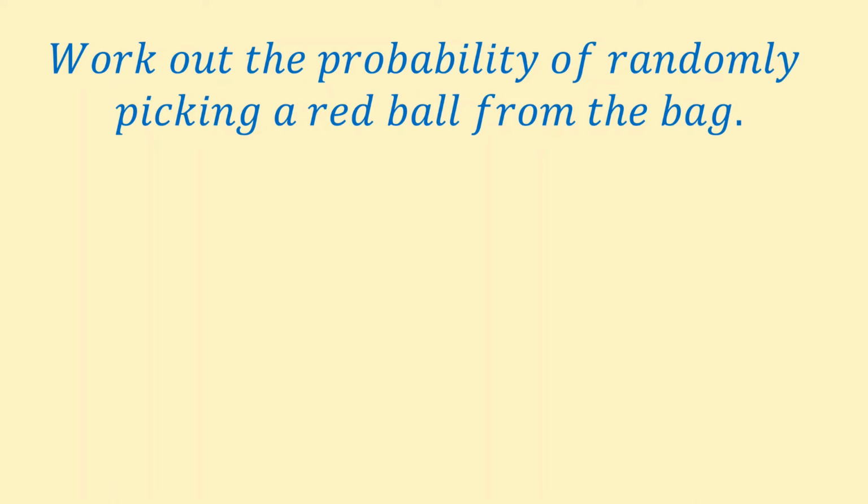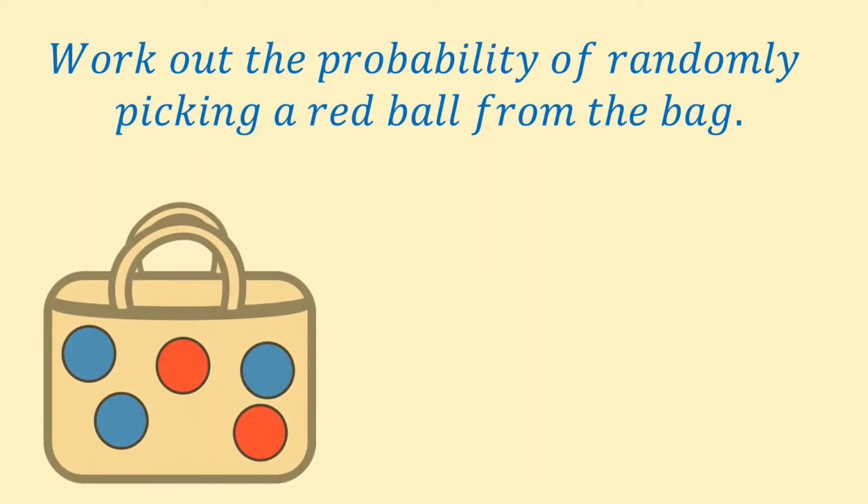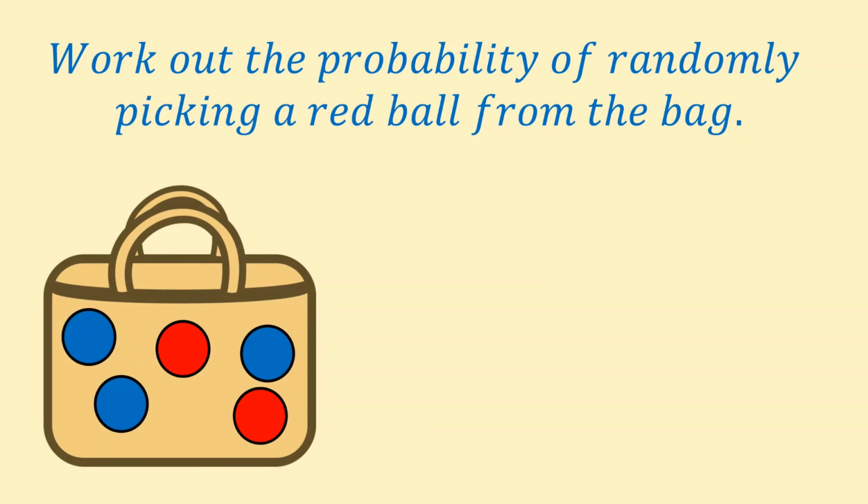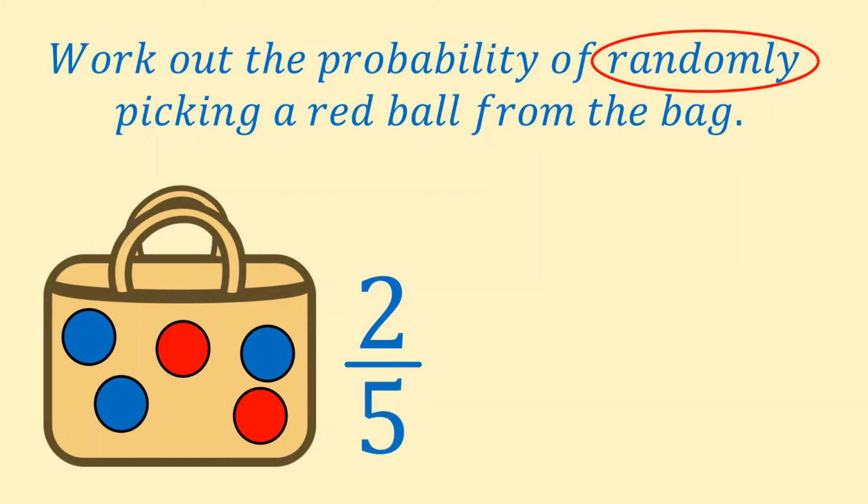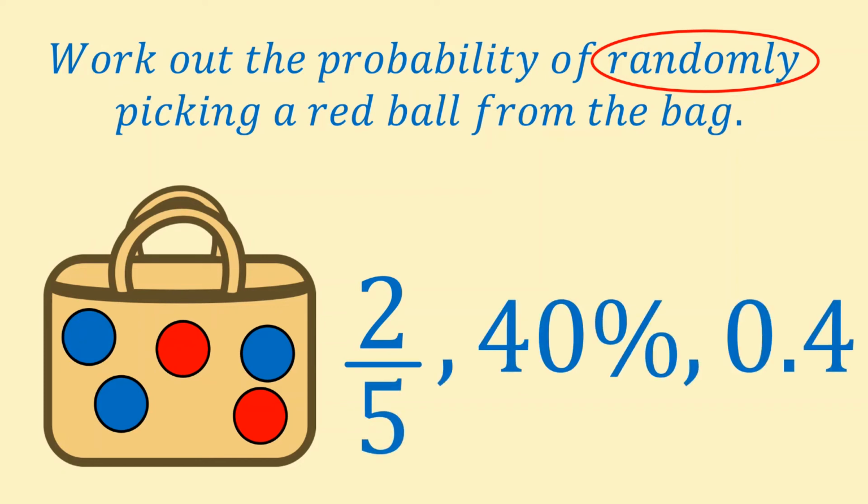Work out the probability of randomly picking a red ball from the bag. Remember, our formula only works when the events are equally likely, random. The number of ways to pick a red ball is 2, and the total number of balls is 5. So the answer is 2 over 5, 40% or 0.4.